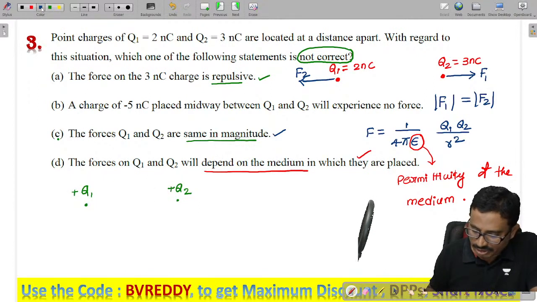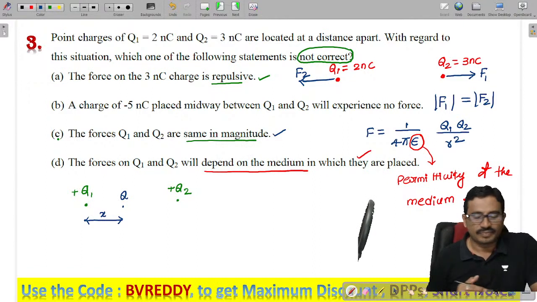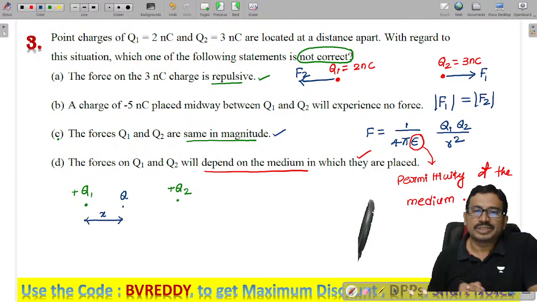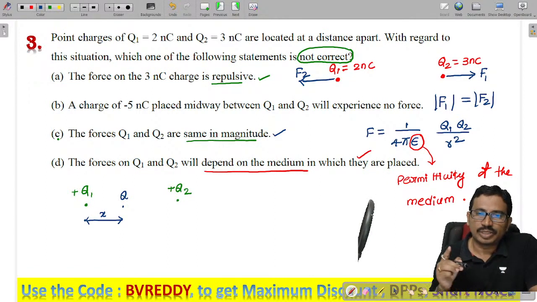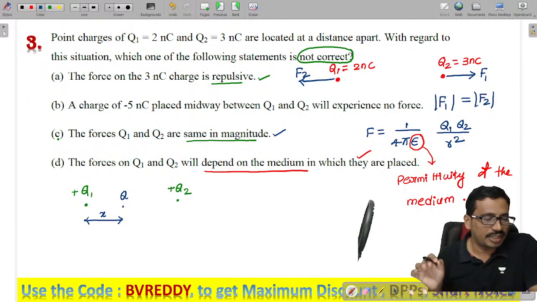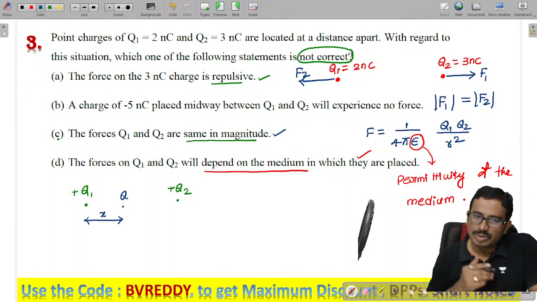If we place one more charge, capital Q, at a distance of small x from Q1, to keep the system of charges in equilibrium, so that there is no net force, what must the value of Q be?